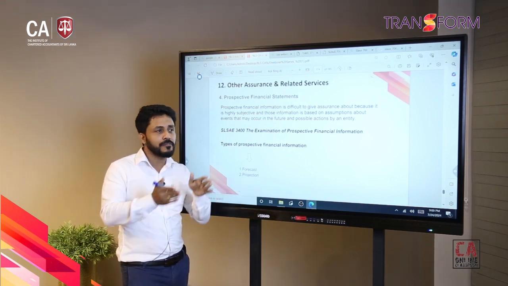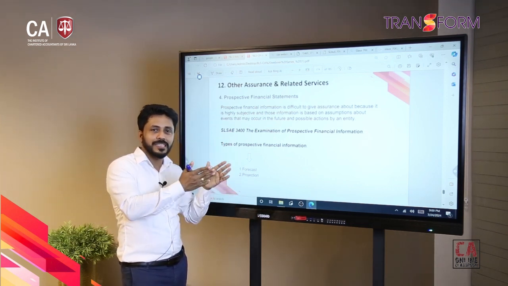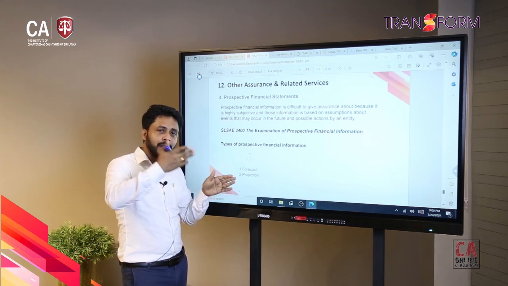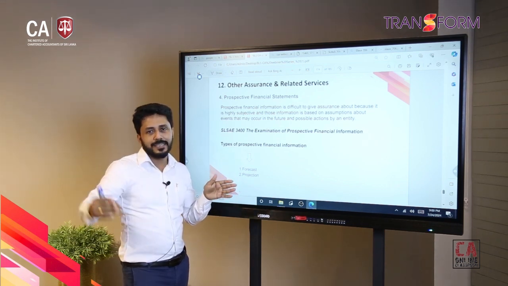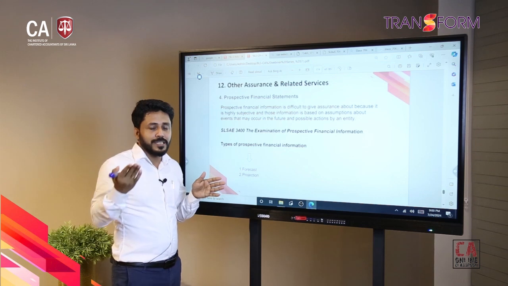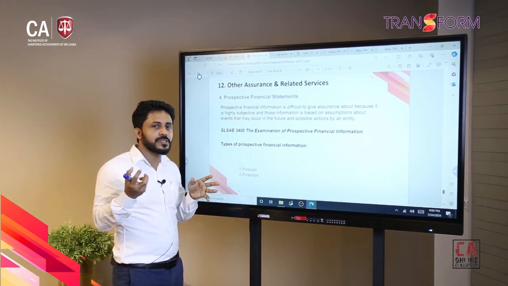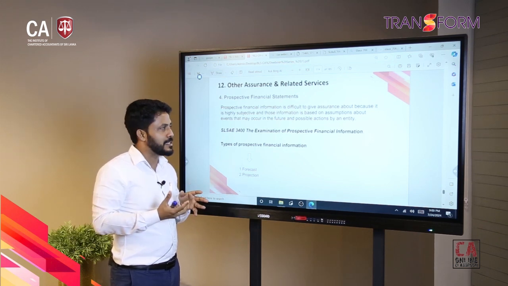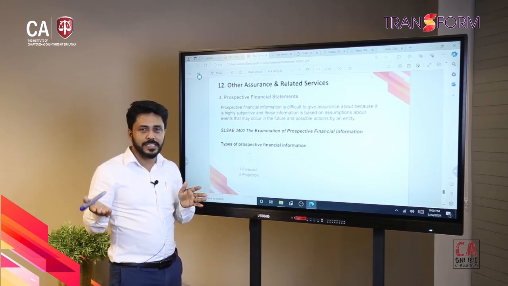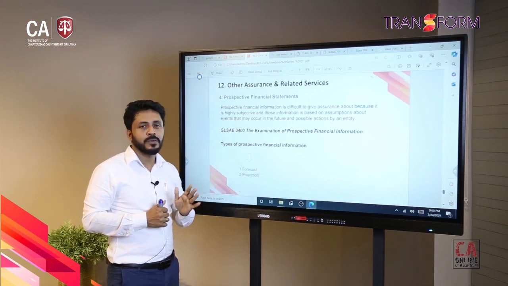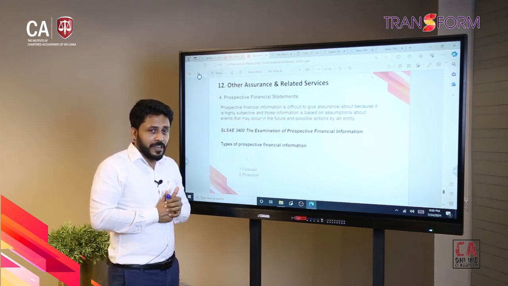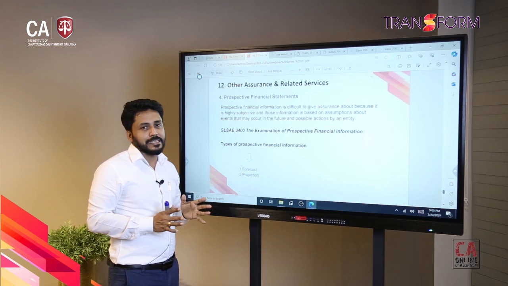For that there should be a base year. The base year may be audited financial statements. They are forecasting for the next 10 years. Once they are forecasting, whatever assumptions, judgments and inputs they are using should be rationalized and presented to the auditor, and the auditor should perform adequate audit procedures to verify that.